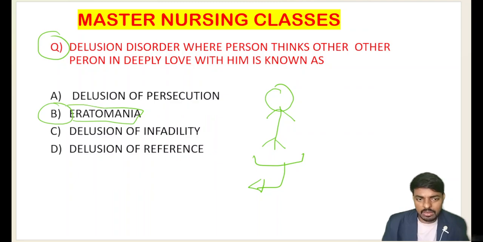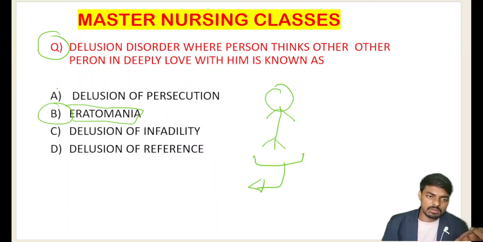This is going to be a very important question for the NIMHANS students. Please note it in your notebook. Delusion disorder, where the person thinks another person is deeply in love with him, is known as erotomania. The persons she considers are of higher status and great personalities. So this is what we call erotomania.